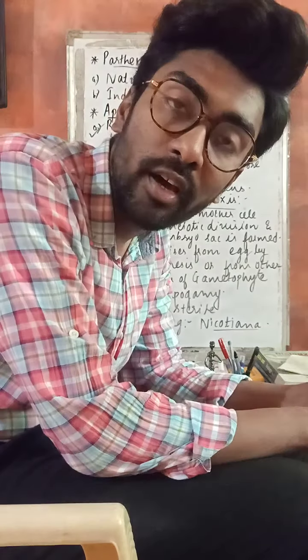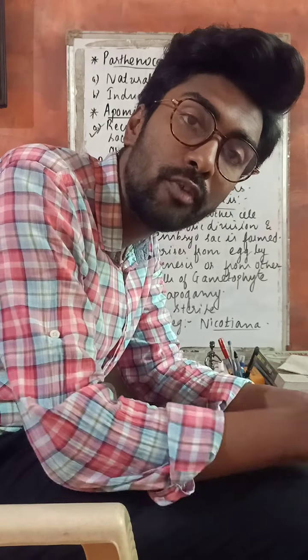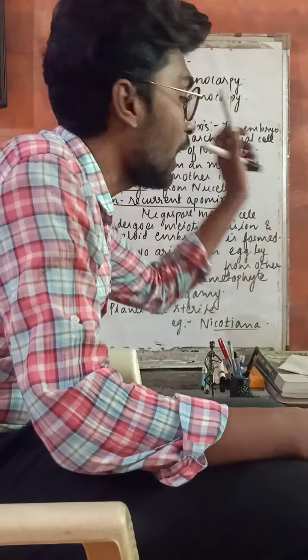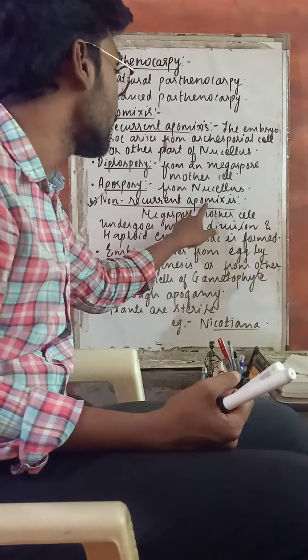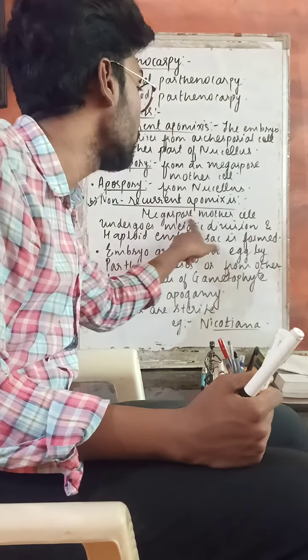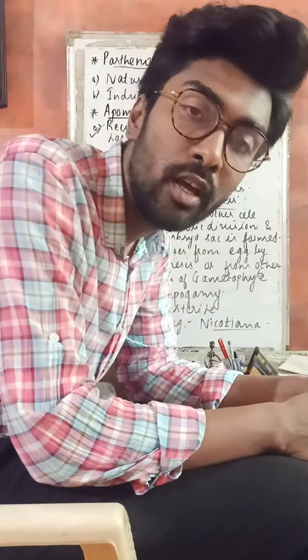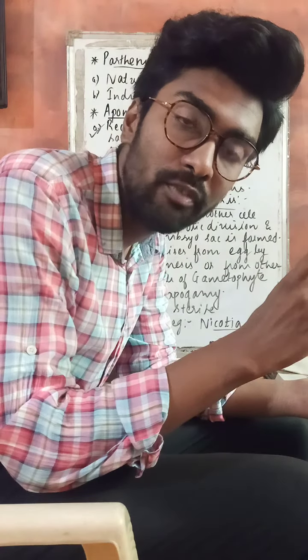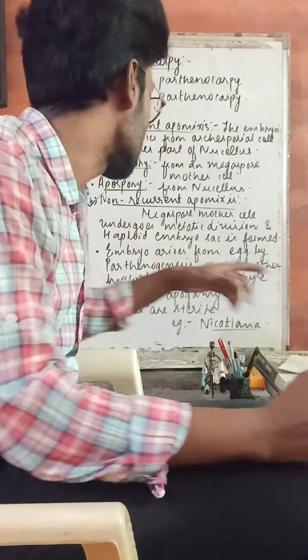So the first one is recurrent apomixis. Recurrent apomixis says that there is a formation of embryo sac either from the nucellus or from the archisporial cell, right? Second type is nothing but non-recurrent apomixis. What happens in non-recurrent apomixis is that the megaspore mother cell undergoes meiotic division and a haploid embryo sac is formed. You know very well, the megaspore mother cell, which is diploid in nature, will undergo meiosis cell division and it will lead to the formation of a haploid embryo sac, right, during the process of megasporogenesis, right?